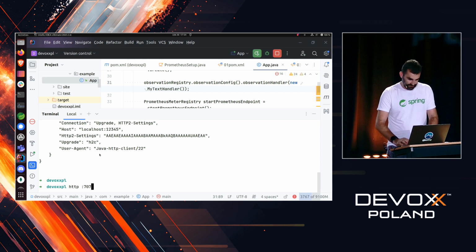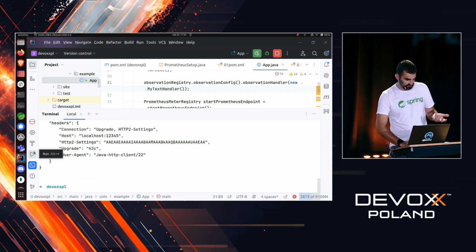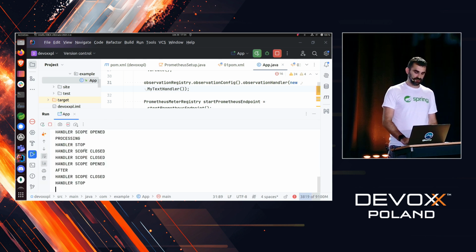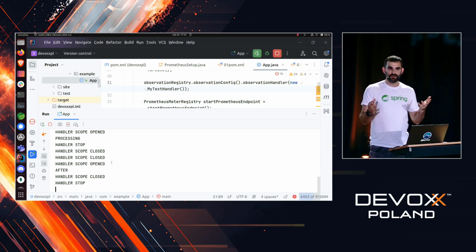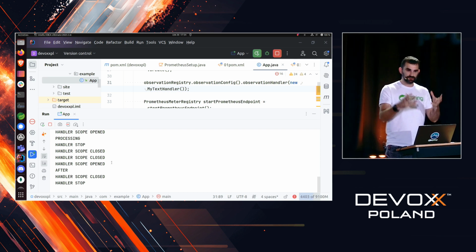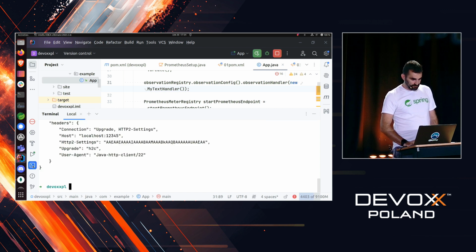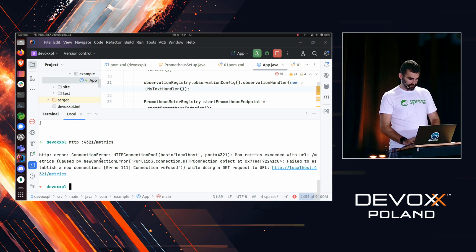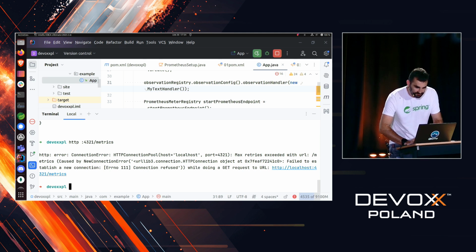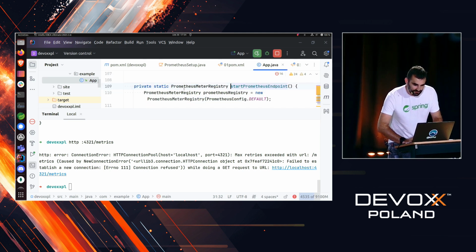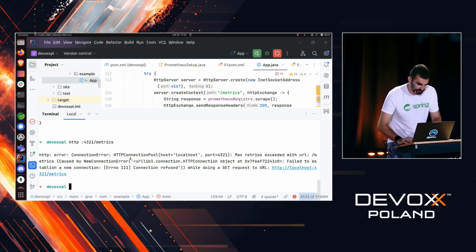So first of all, 7070. And now you can see handler stop, handler scope close, open, etc. So we have added a new dimension of features, so to say. And now do we have metrics? What was 4321, I think? Prometheus? No, metrics. What was the port? I've already forgotten. 4567, of course.